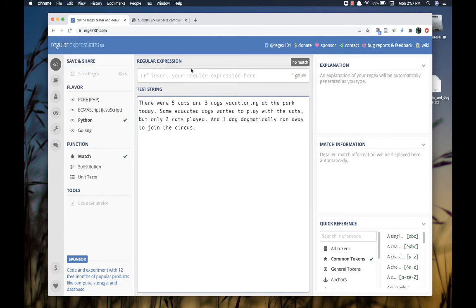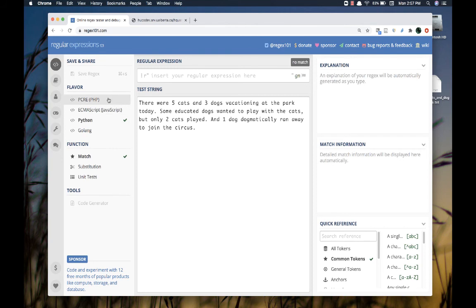And now you'll notice up at the top, I can put my regular expressions into the window up here on the top. And that's what we're going to play with. And then the matches will highlight down here. You'll notice over at the left that I have Python clicked. And you'll notice that there are quotation marks here at the beginning, and these are the delimiters that we're going to be using in Python.